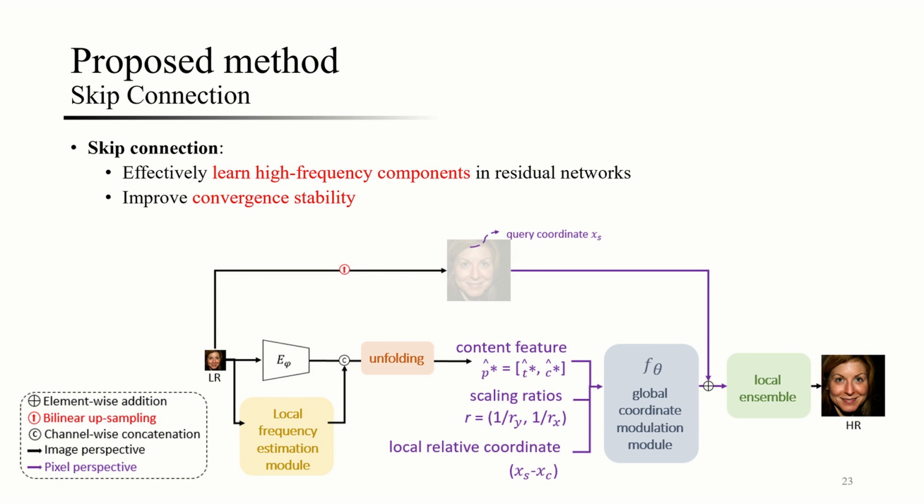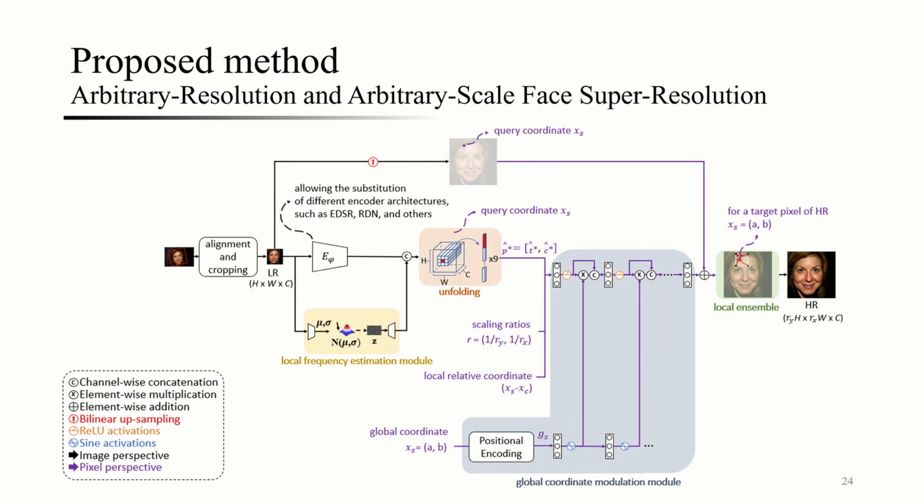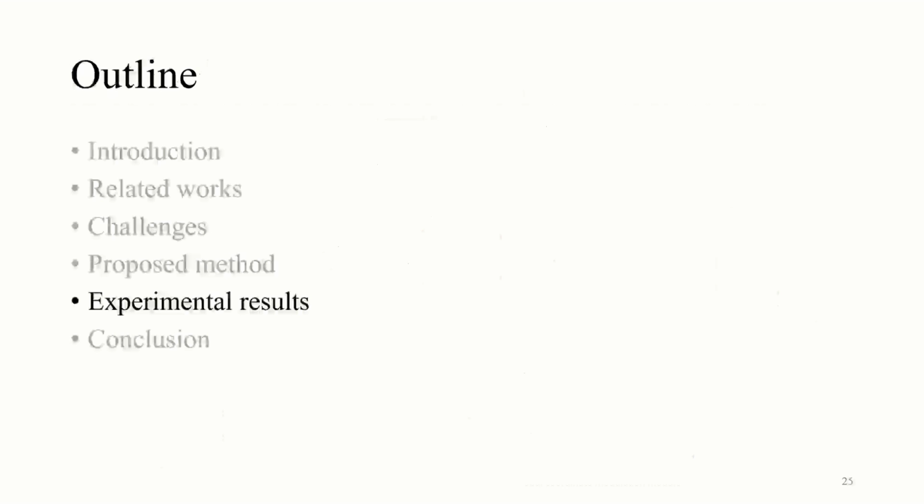Lastly, the skip connection helps effectively learn high-frequency components in residual networks, also improving convergence stability. So far, this covers the entire architecture. Now let's move on to experimental results.